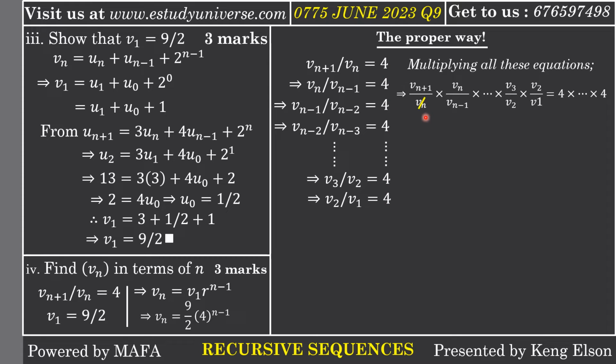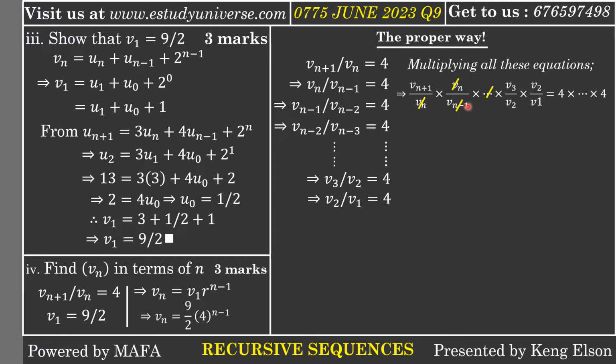So you now realize that the Vn in the denominator of the first term will cancel with the Vn in the numerator of the second term. The Vn minus 1 in the denominator of the second term will definitely cancel if I wrote down these terms here, which I have just excluded to make the solution not to be cumbersome.